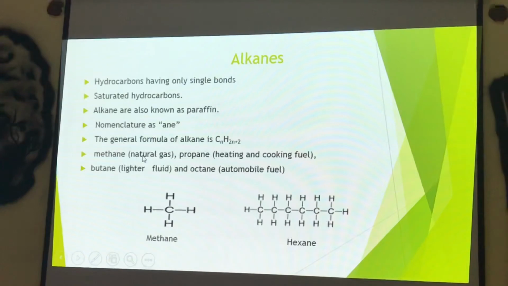As I already told you, the use of methane is natural gas. Propane is the one which we use in our homes for cooking and heating, for preparing tea or any other stuff. Butane is a lighter fluid, and octane is mainly used in flight.